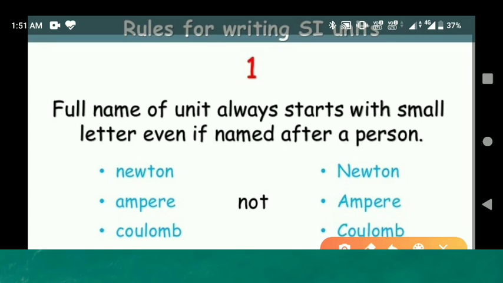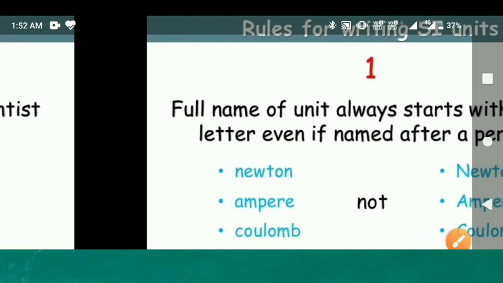Always we have to write with small letter: newton, ampere, coulomb. The name of a unit is always written in small letters, including the case when it is named after a scientist. This is the first rule of SI unit.